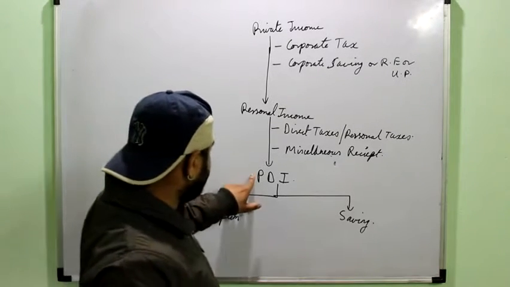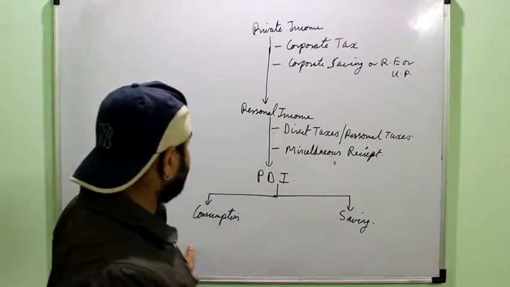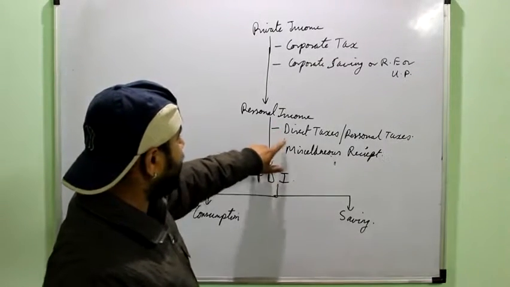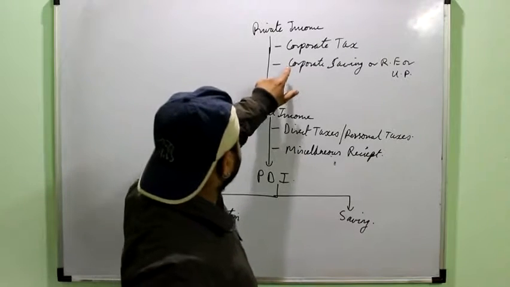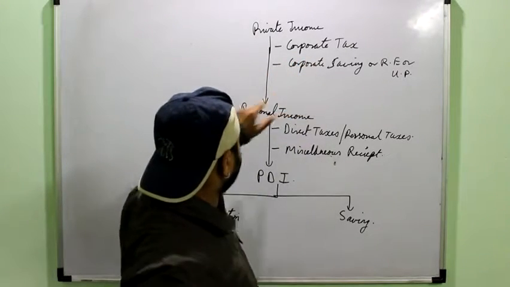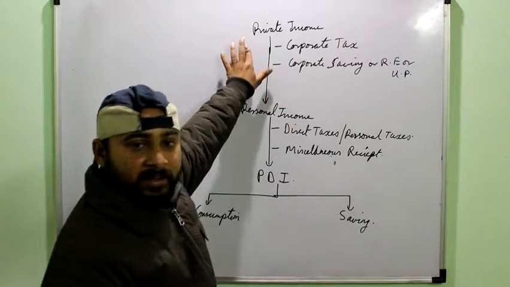So if I have the personal disposable income, by adding these two, direct taxes and miscellaneous receipts, I will get the personal income. And if I again add corporate tax and corporate saving to personal income, I will get the private income.